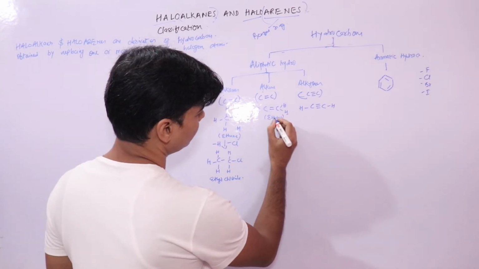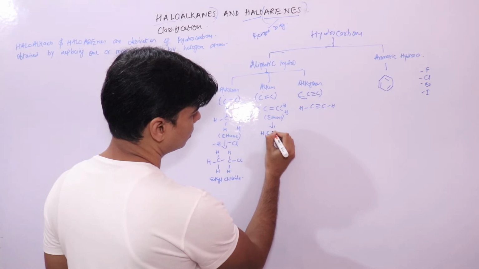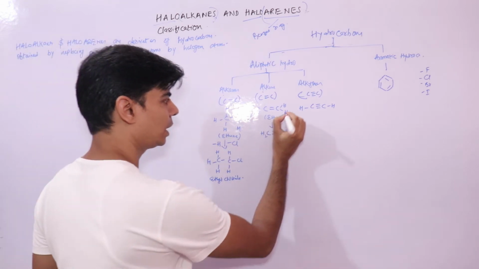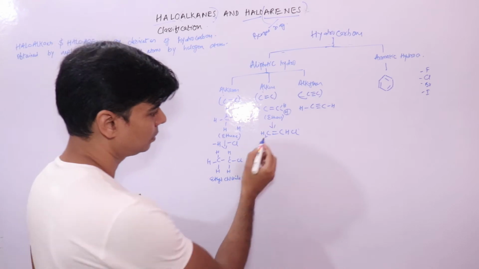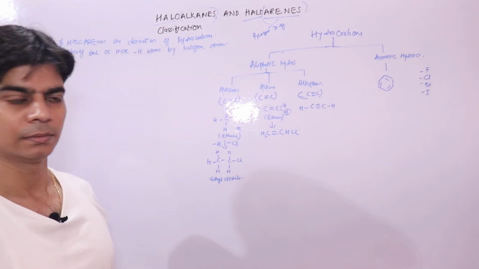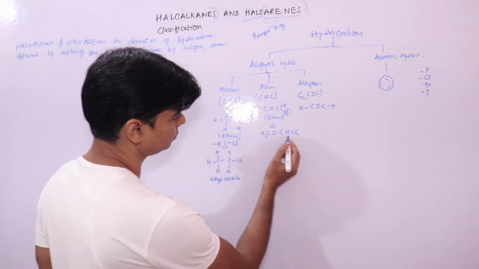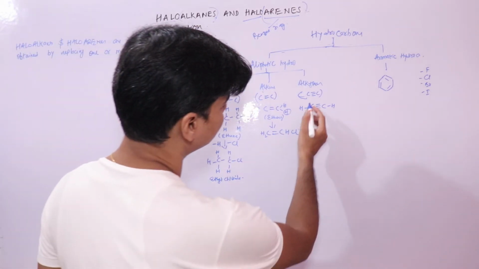If I replace one hydrogen atom in the alkene with this Cl, what I have got is vinyl chloride. This is also a haloalkene, right? We will call it chloroethene.